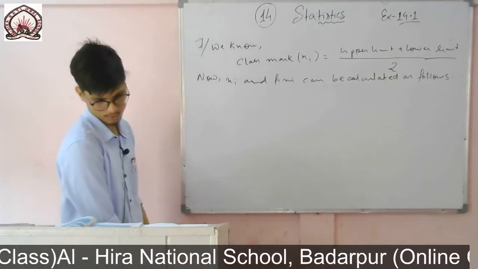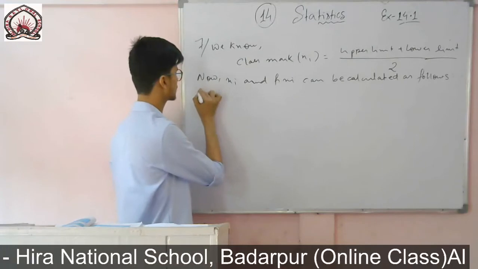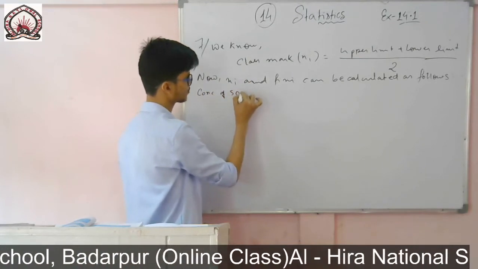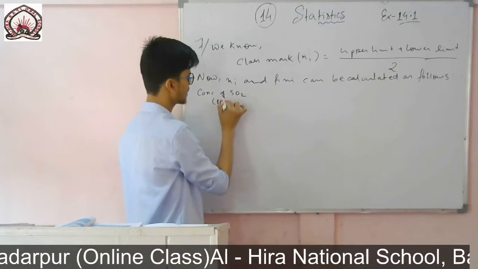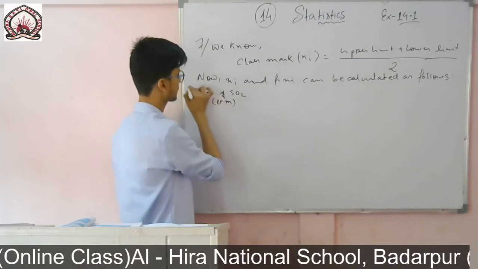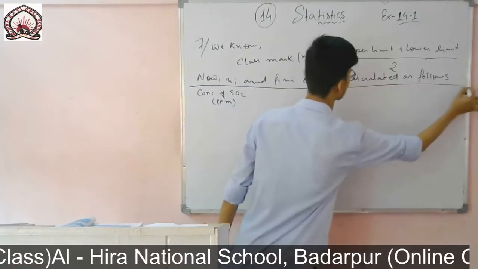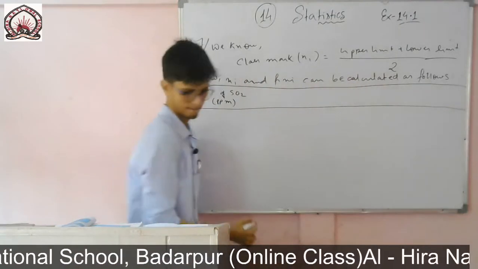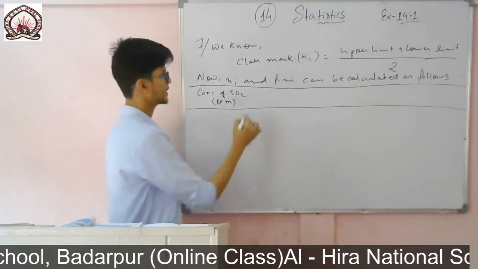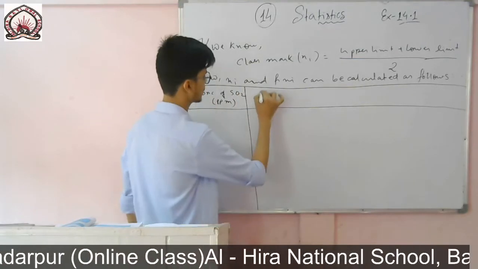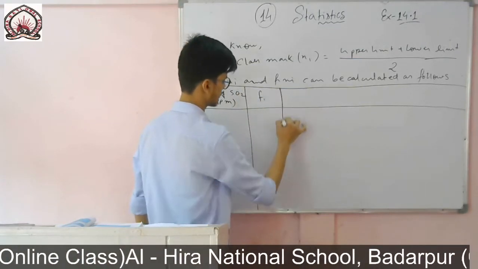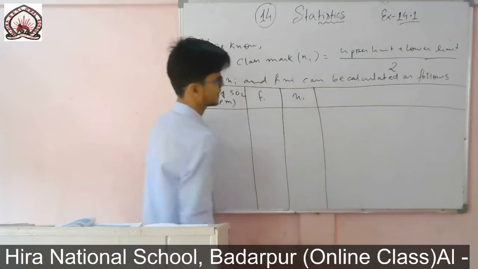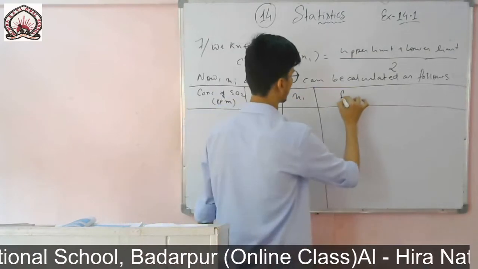So the concentration of SO2 is given in parts per million. So you write, this is the interval, concentration of SO2, given in ppm, that is parts per million. Then fi, the given frequency, then xi we will find, then fi xi.